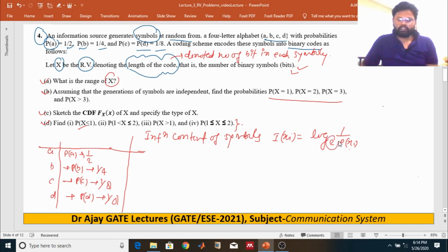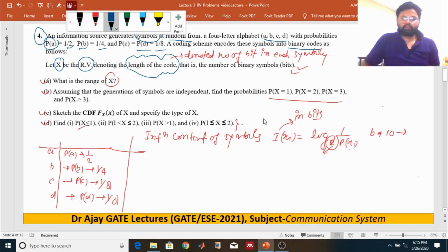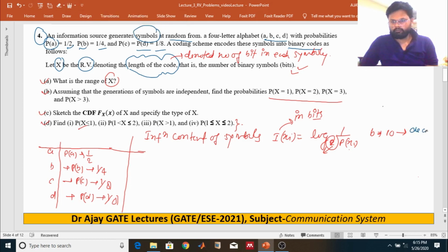If the base b of this log is 2, then this information will be in bits. If b is equal to 10, the information content of the symbol is in decits.